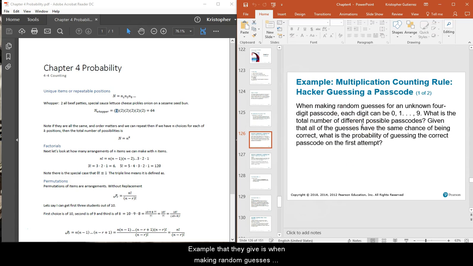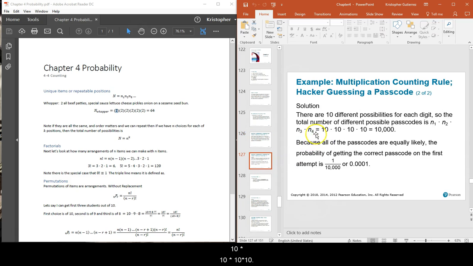An example that they give is when making random guesses for an unknown 4-digit passcode, each digit can be 0 to 9. What is the total number of different possible passcodes? So we have 4 possible digits, and each one could be one of 10. So that means we're going to have 10 possibilities for the first, 10 for the second, 10 for the third, 10 for the fourth. 10 times 10 times 10 times 10 is 10,000. So 10,000 different possible codes. And they just do that directly here. 10 times 10 times 10 times 10.